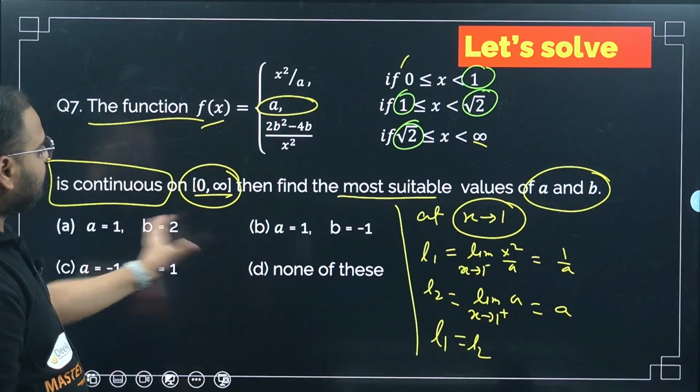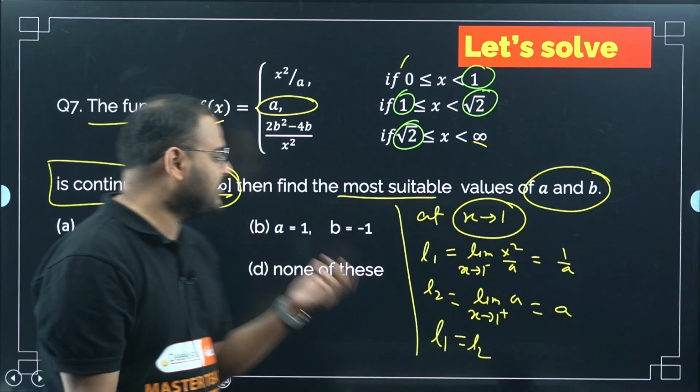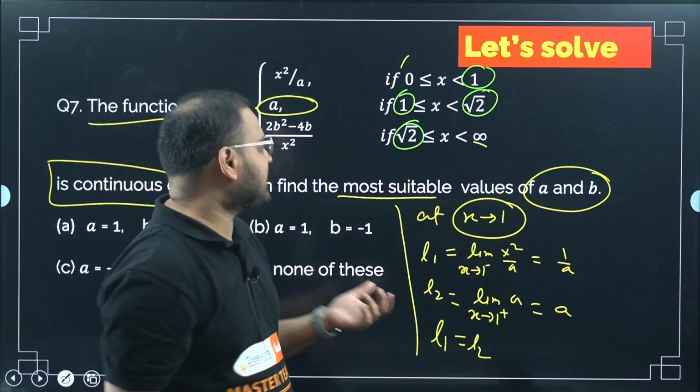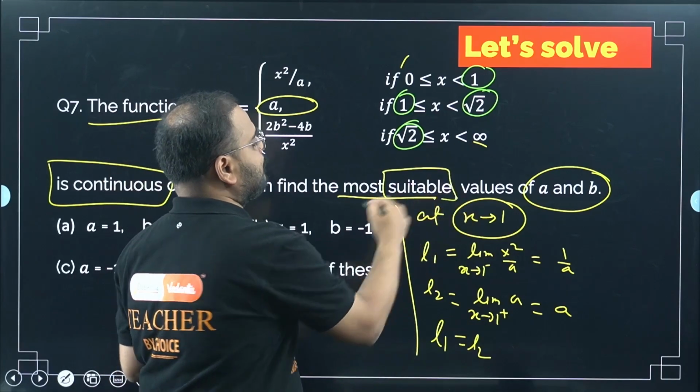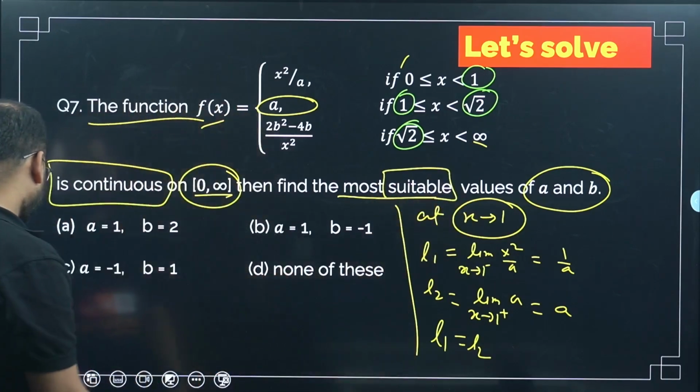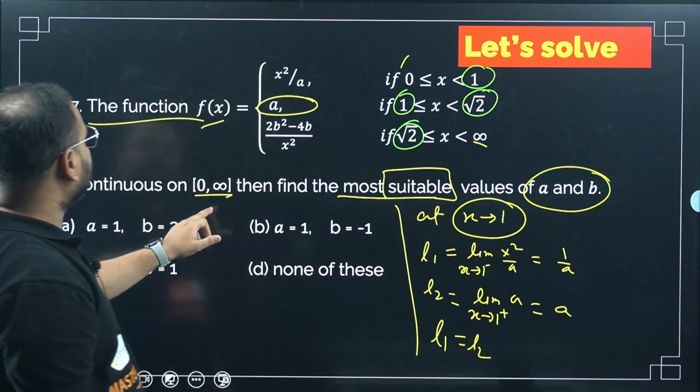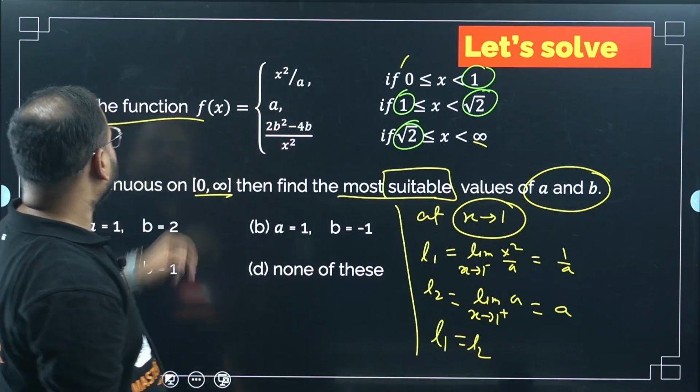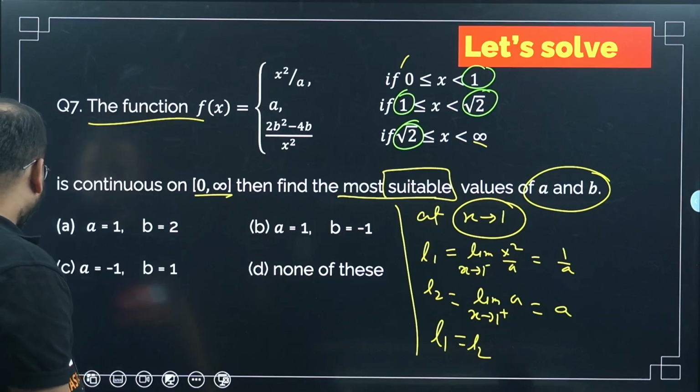Please check. I don't have an option where plus minus 1 is there. So either plus or minus, but which one to take? They're saying you have to pick out the most suitable value. Please let me erase some extra part here. Alright, now moving on to which point?